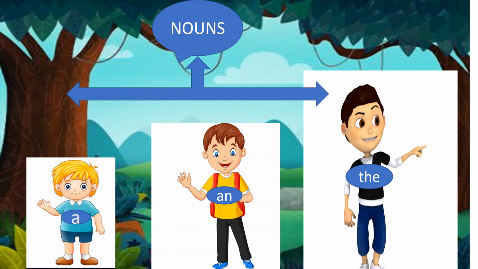And children, you know what is a noun? Nouns are naming words. Okay, name of a person, place, animal or thing. So, these three article brothers, they point out nouns. They are used before nouns. They are also called determiners. Okay.